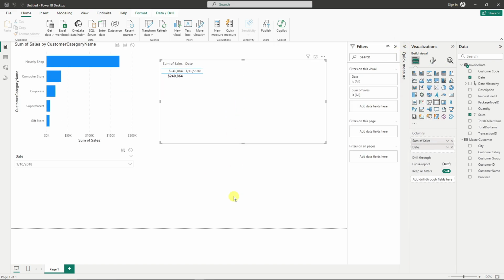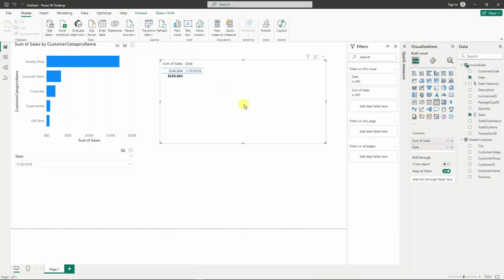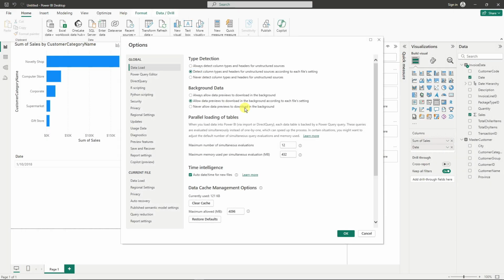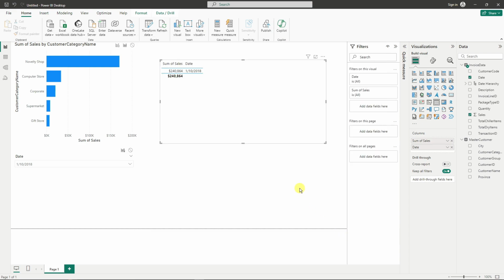Awesome, right? Now, just to make sure, if you have the paid subscription and you don't see it yet, go to file, options. Again, guys, if you have the paid version, you might as well check this out. Under data load, make sure time intelligence is checked, and for data load for the current file, this is also checked. Please make sure about that and you should be good to go.